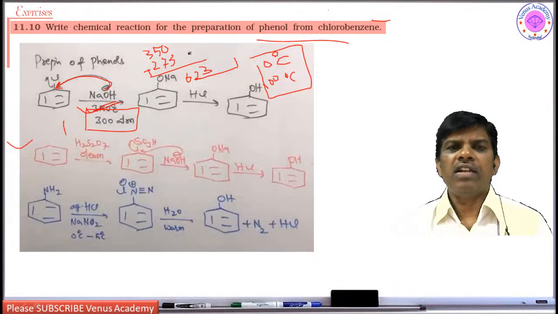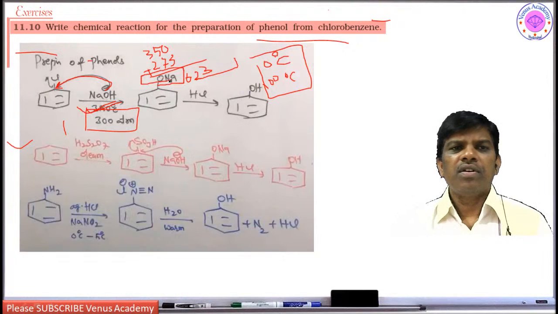However, at ordinary temperature and pressure, it is not possible to prepare phenol from chlorobenzene. Since phenol is acidic, it forms a salt with sodium hydroxide, so you get the sodium salt of phenol. When you acidify it with HCl, you are going to get phenol.